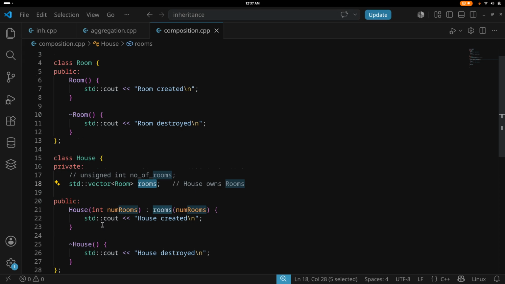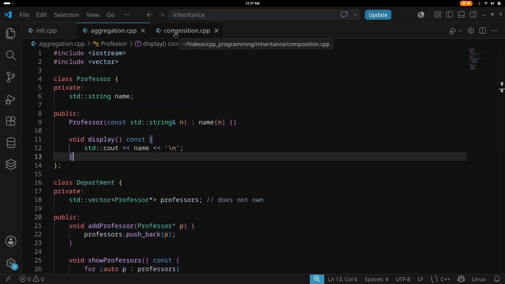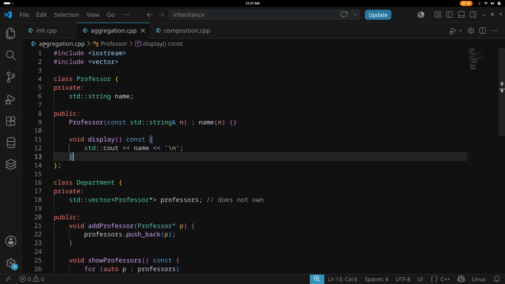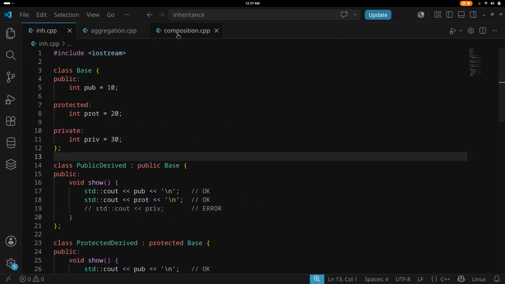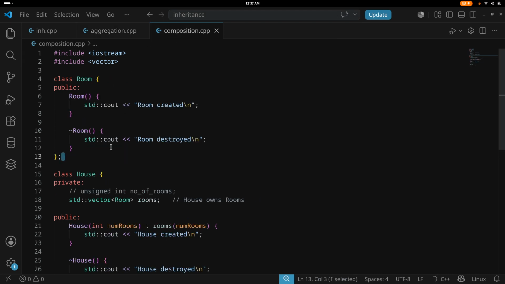And it is called a has-a relationship. No, this is not has-a. Has-a is aggregation. Hang on, let me remember. Composition is has-a. Is-a is inheritance. Composition is has-a. Aggregation is not called has-a. I was wrong earlier.